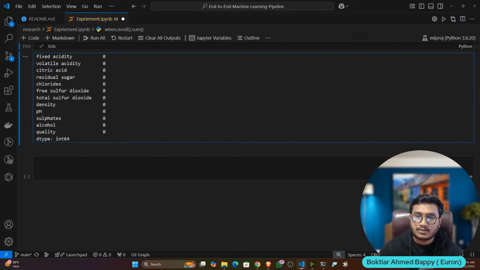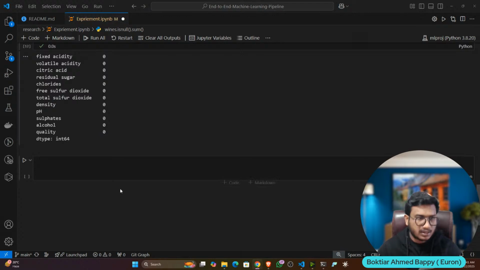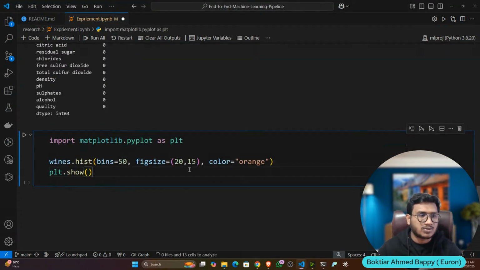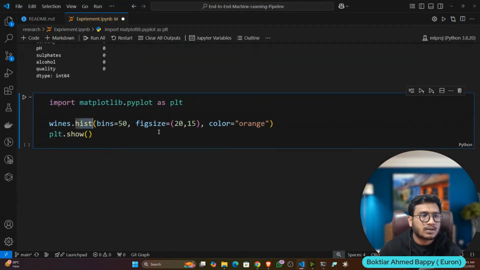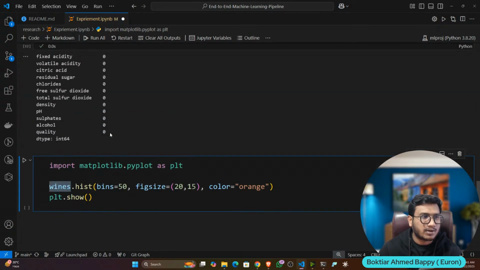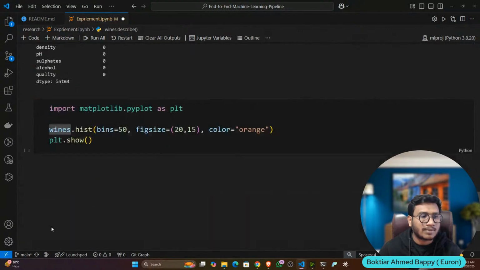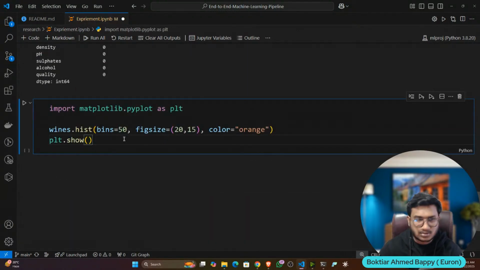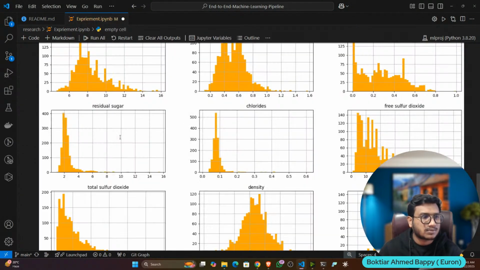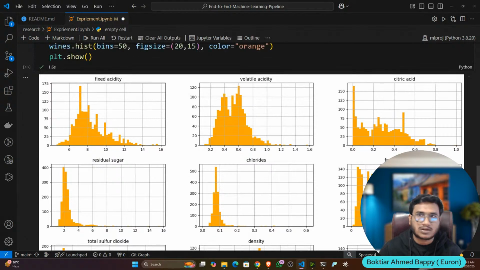Now if you want to see some visual representation of your data, you can use matplotlib and plot some distributions. Here I'm using a histogram and I'm plotting my data. The entire data I'm plotting, because if you see, all the columns are numerical, so I can apply a histogram on top of it. See, if I execute, this is the representation of the data.